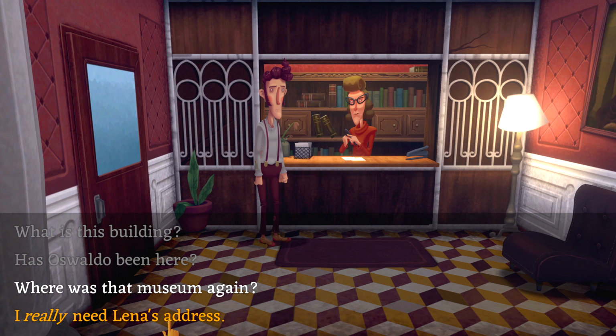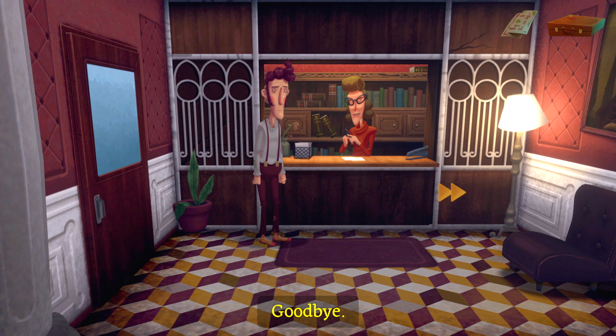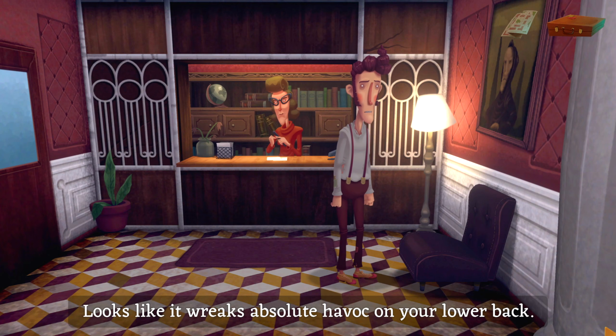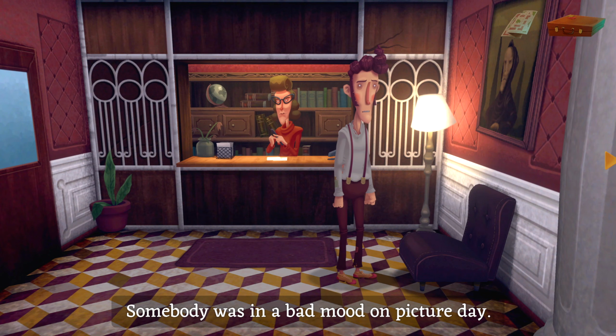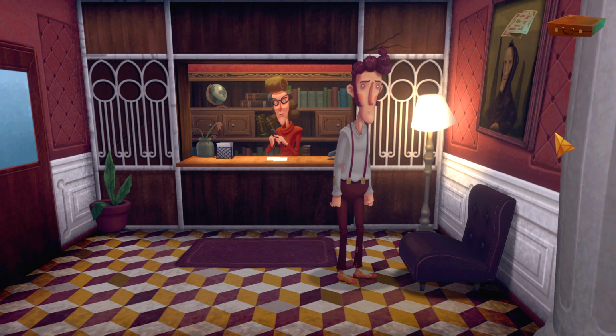I really need Lena's address. That's not going to work, is it? No, we're going to have to figure this out. We might have to forge some documents. Goodbye. Yeah, okay. We'll figure this out. We definitely will. As soon as I've had a look at this chair. Looks like it wreaks absolute havoc on your lower back. And who's this? Somebody was in a bad mood on picture day. Yeah. Kind of looks like the guy that grabbed the rabbit at the very beginning, doesn't it?